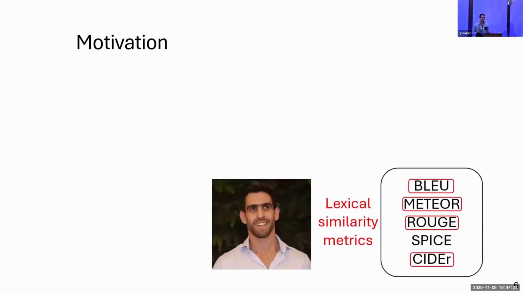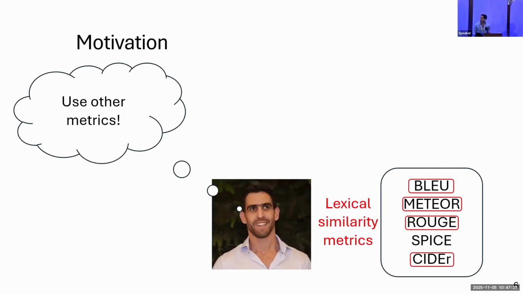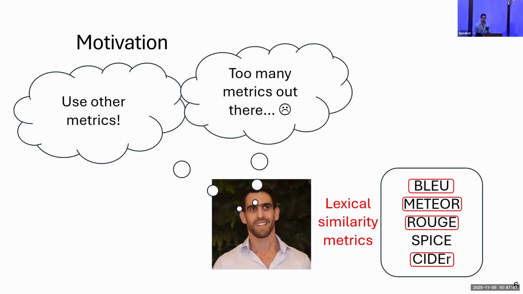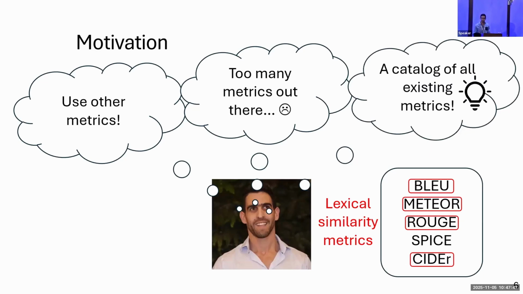Okay, I said, so let's use other metrics that best fit my current project. But it feels like every week or two there's a new metric out there, and it's really hard to keep track. I really wish that someone would create a catalog of all existing metrics.